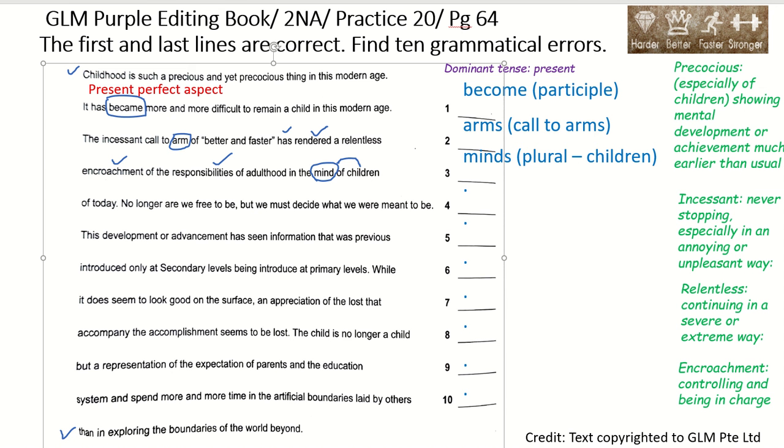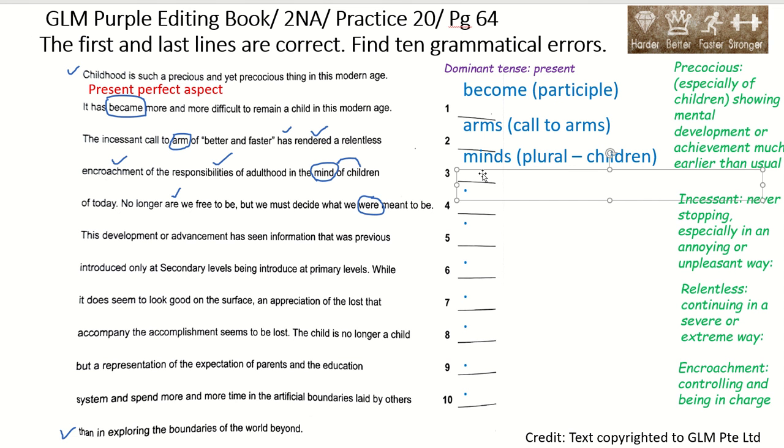Okay, let's continue. No longer are we free to be, but is it are? We must decide what we were meant to be. So we notice that the dominant tense is present, so this is in past tense. So this would be in present tense. The present tense of were is are.